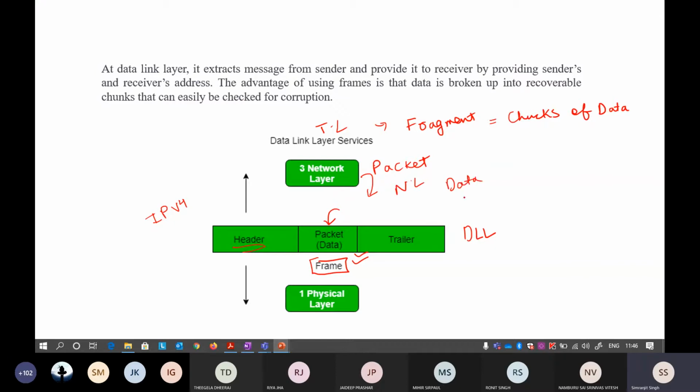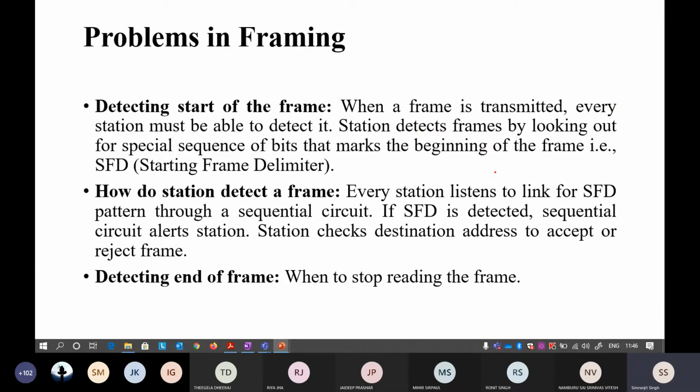Okay, so this data is divided into frames, and each frame will contain something called a header and a trailer. Don't worry about these two parts, just think that there is nothing there. Now, for this particular frame, there was a problem that I already talked about in framing: how to detect the start of the frame.